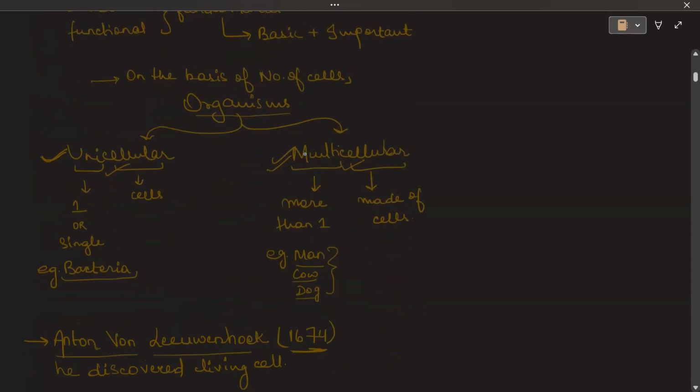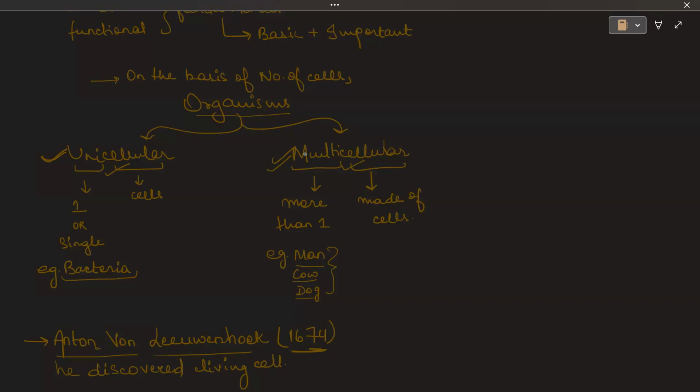Now, on the basis of number of cells, the organism can be of two types. The first is unicellular, the second is multicellular. Uni means one and cellular means the thing that is made up of cell. So, when an organism is made up of just one cell, then that organism is known as unicellular.